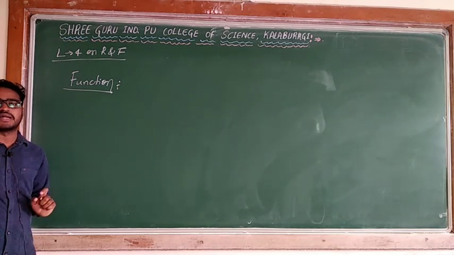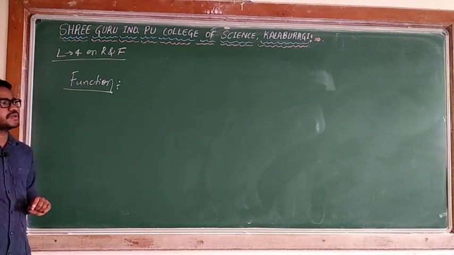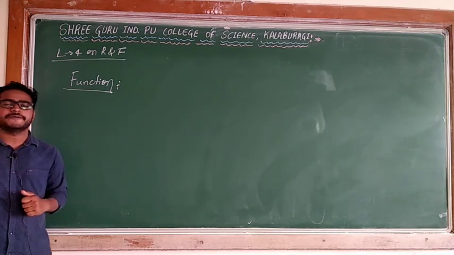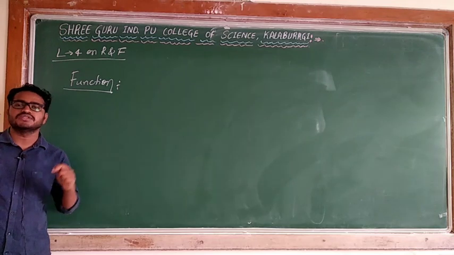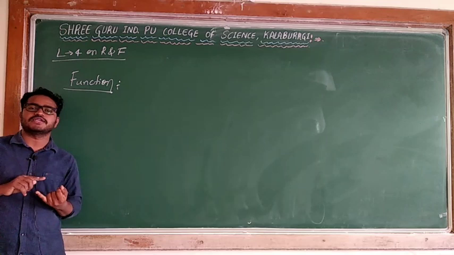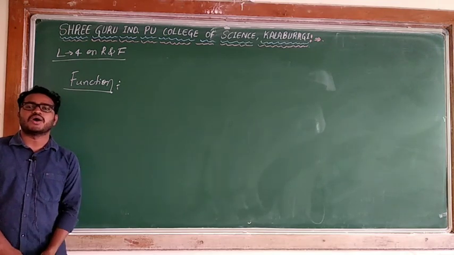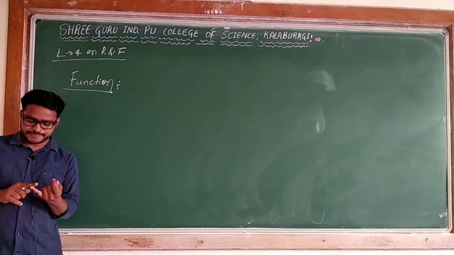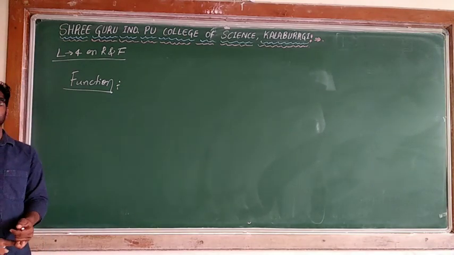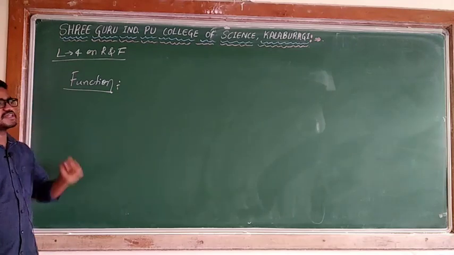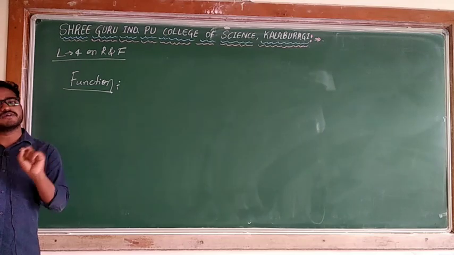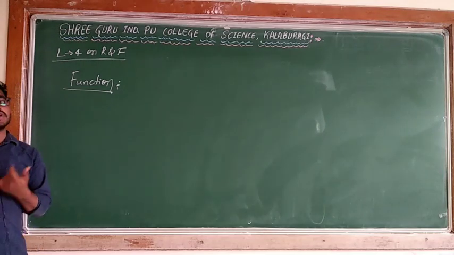I defined what a relation is, I said what the domain and the range are, and now we are defining what a function is. A function is one special type of relation. If a given relation satisfies some extra conditions, I can call that relation a function. So what is the condition here?